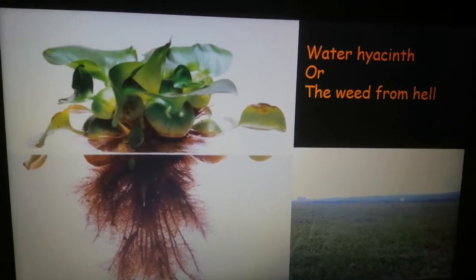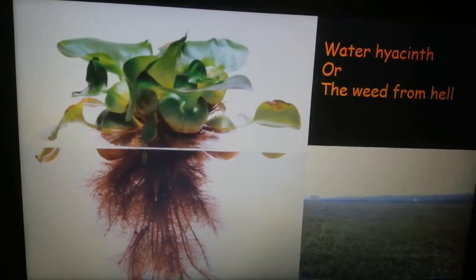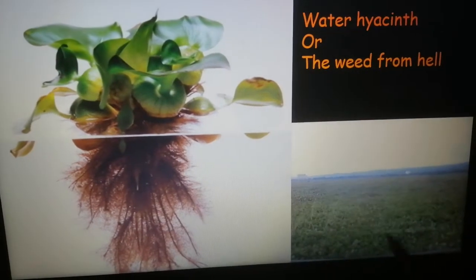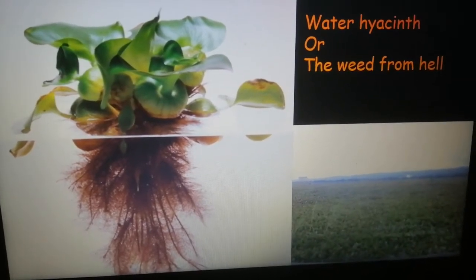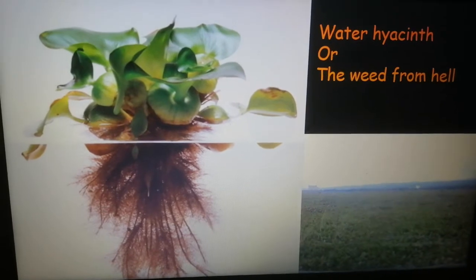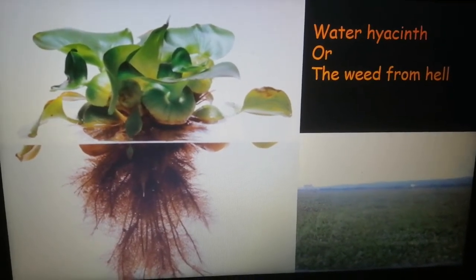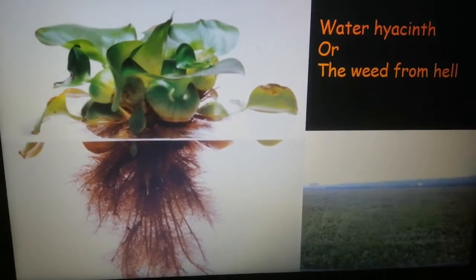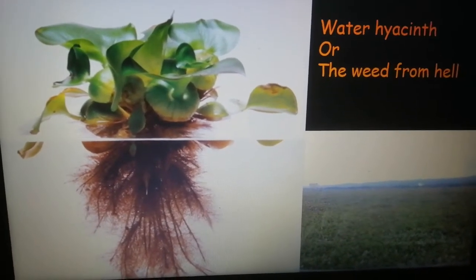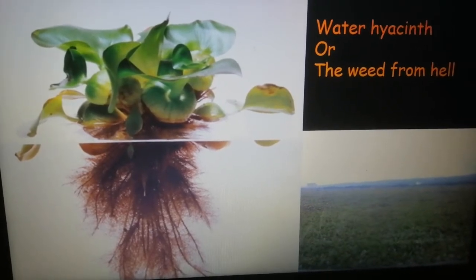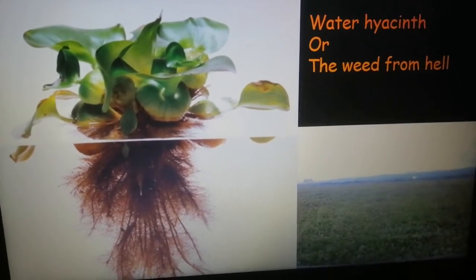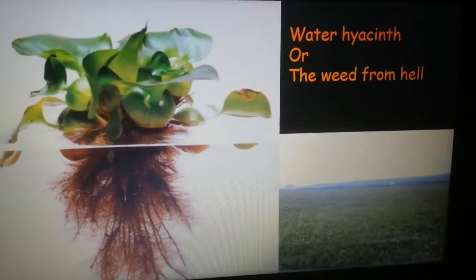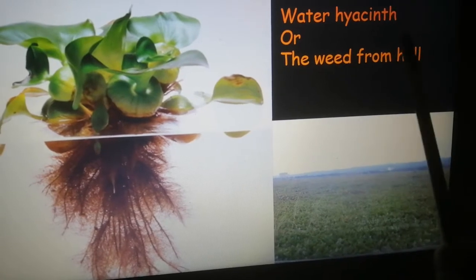So inside the lake, obviously there are so many fishes and other organisms that are living, right? So when these weed cover the surface of the water body, light is not able to penetrate inside the water body. Then they also take in a lot of oxygen. So the oxygen level inside the water is decreased, leading to the death of other living beings inside the water. That is why it is known as the weed from hell.